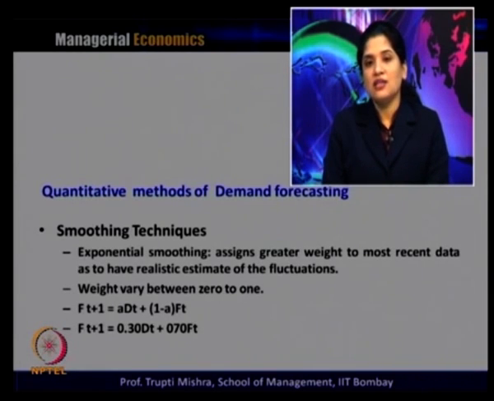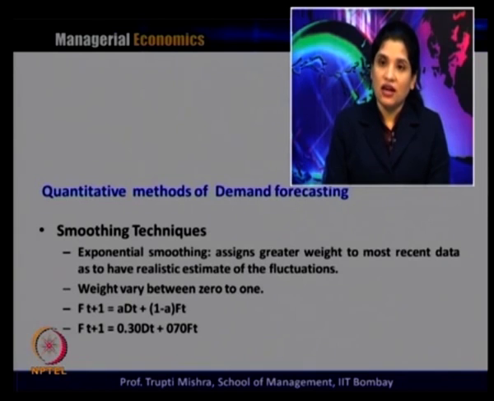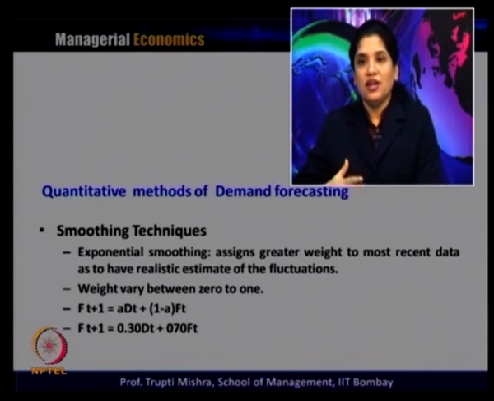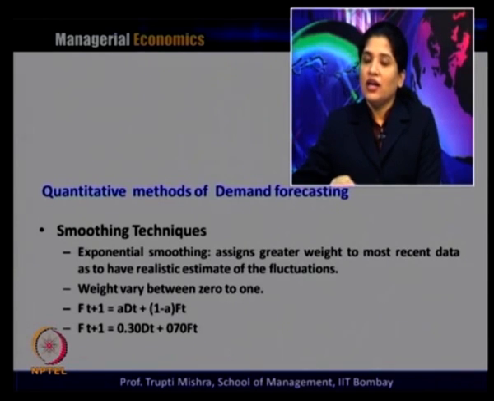So, if it is time series data of 10 years, more importance is given to the past year, the past 2 years, rather than similar weight across all these 10 years. The weight is given more to the specific years just before the present period.